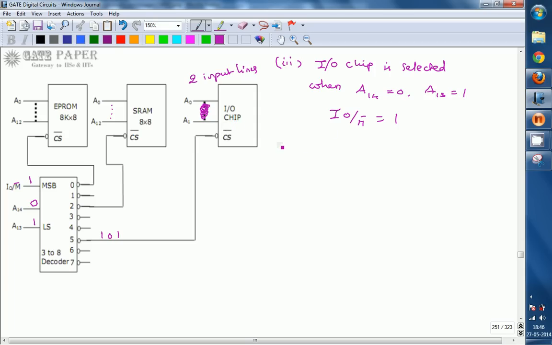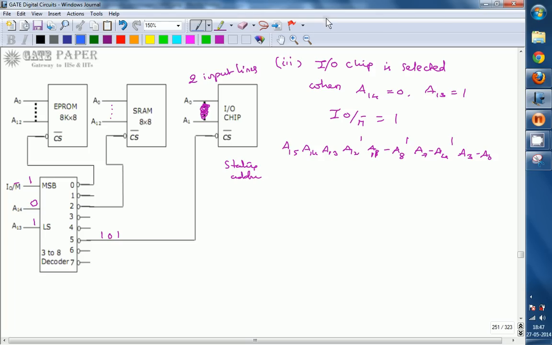Now the range can be specified like this: A15, A14, A13, A12, and next A11 to A8. This is the higher nibble, this is the second higher nibble, and the third higher nibble is A7 to A4. The fourth nibble is A3 to A0. So this is the 16-bit address bus for the 8085, and we are going for the starting address. The starting address implies that it consists of only two lines, A0 and A1.